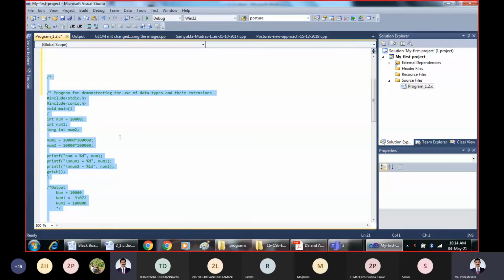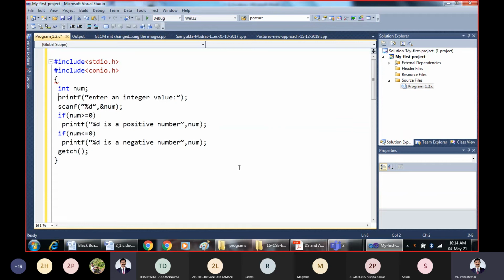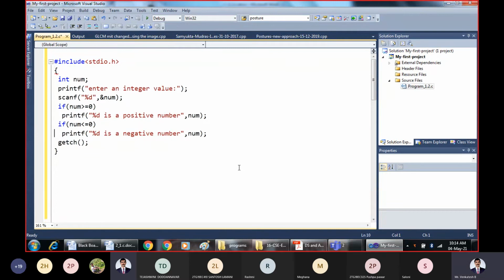So that I can write the program. Yes. It may give some compilation error.